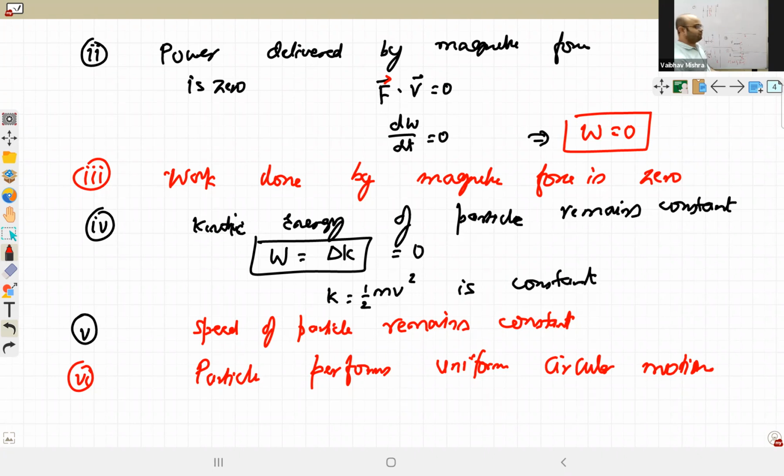What is the direction of force on it, Rahul? In the seventh one, what is the direction of force? Rahul?